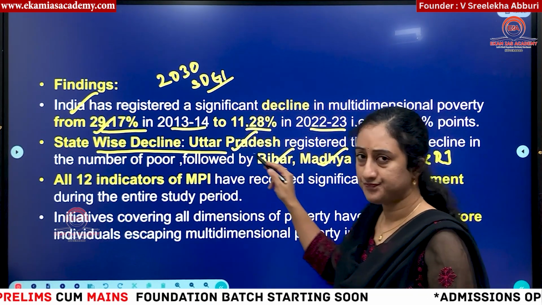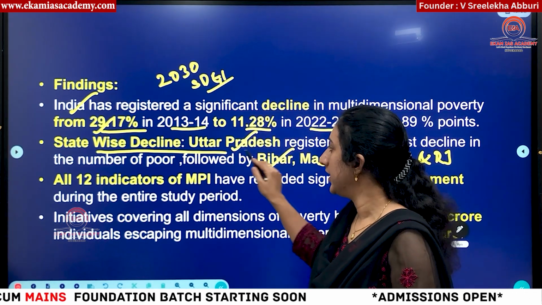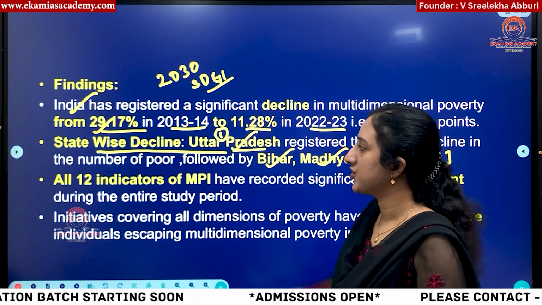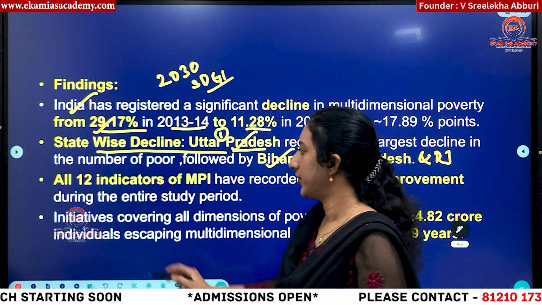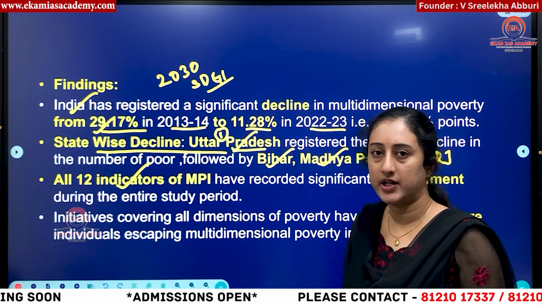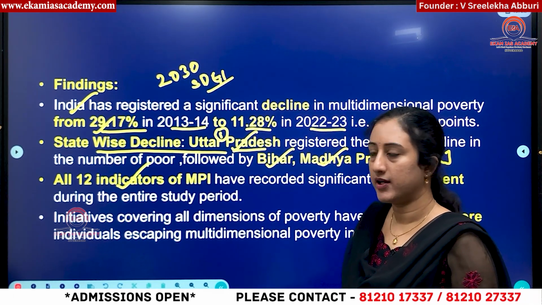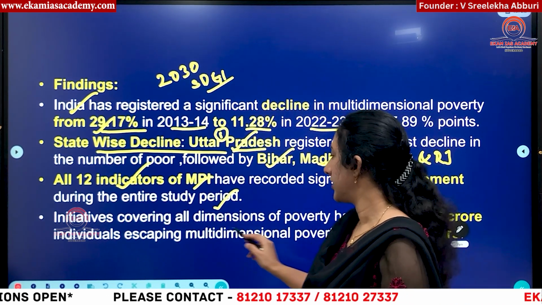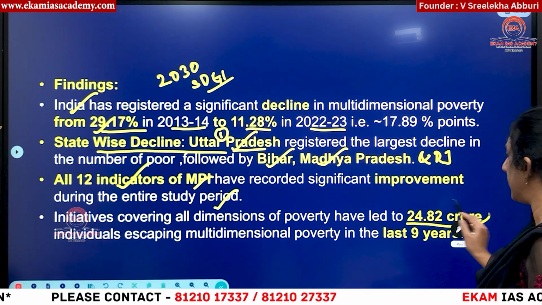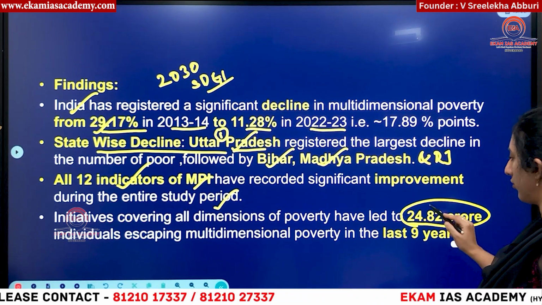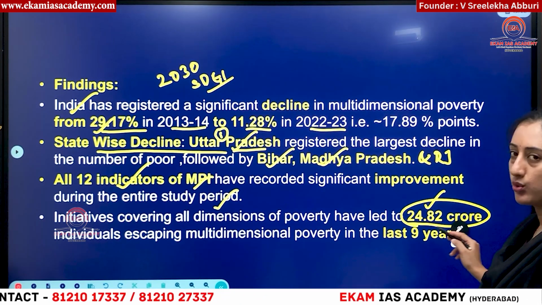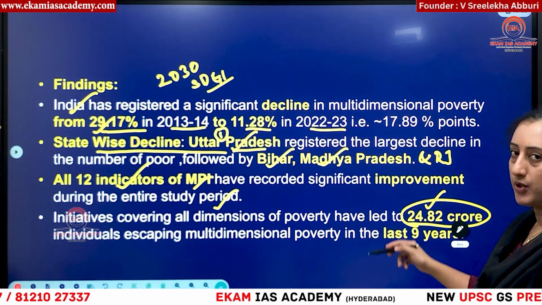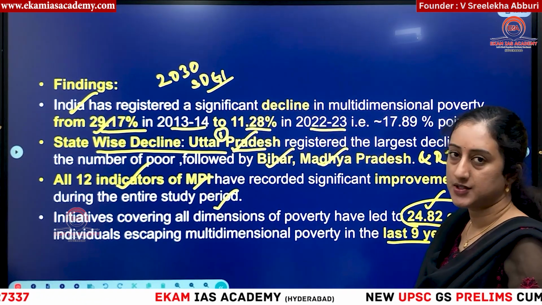So almost 4 to 9 crore people were lifted out of multidimensional poverty in Uttar Pradesh. That is why it is the first state to achieve a huge decline in multidimensional poverty. In all the 12 indicators, categorized under 3 main indicators, we have seen signs of improvement. And these initiatives have mainly helped in lifting how many people out of poverty? 24.82 crore people, almost 25 crore people, were lifted out of multidimensional poverty in the last 9 years in India. This is a very good sign.